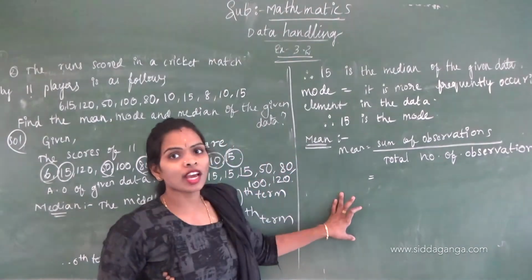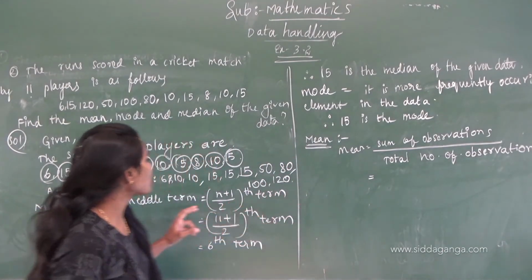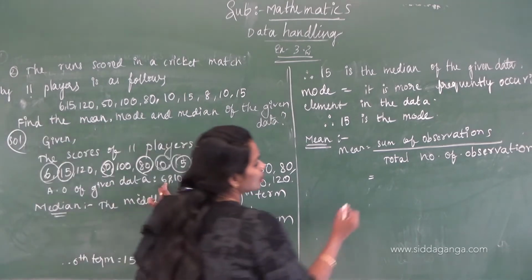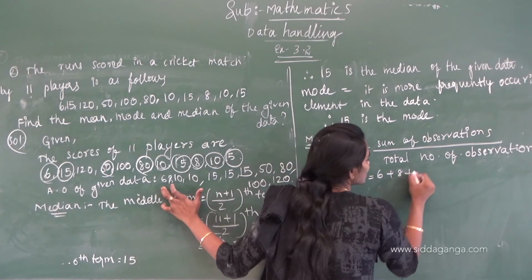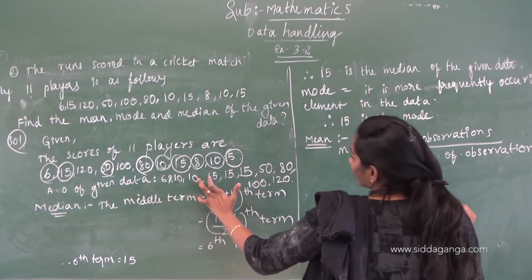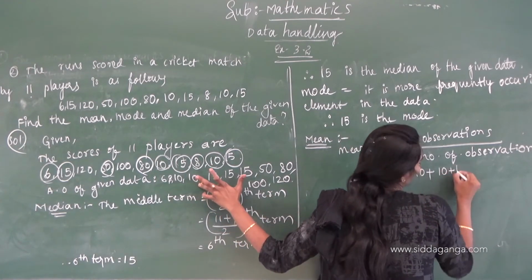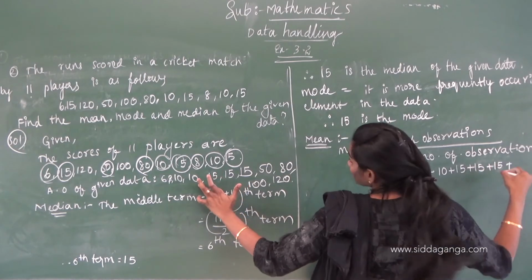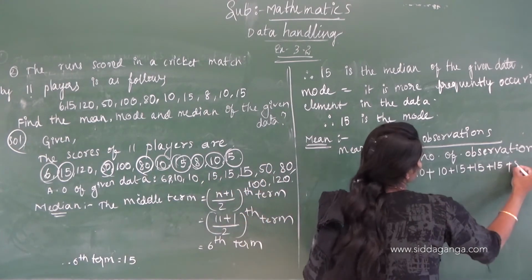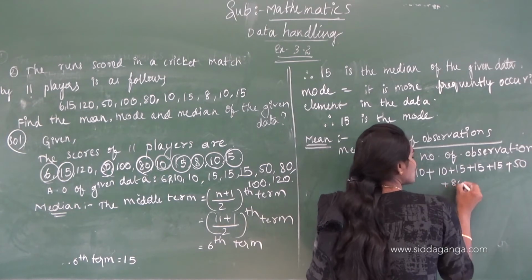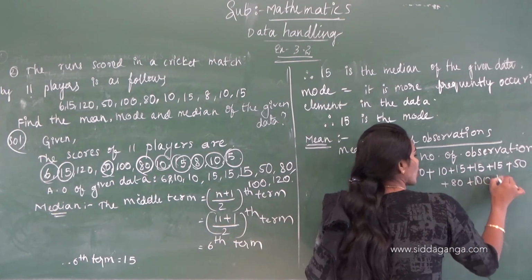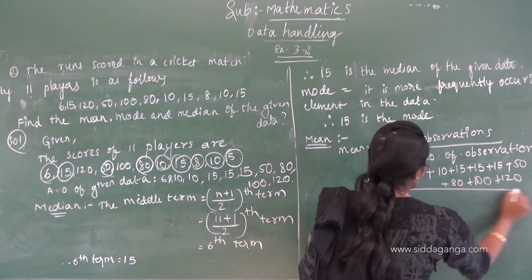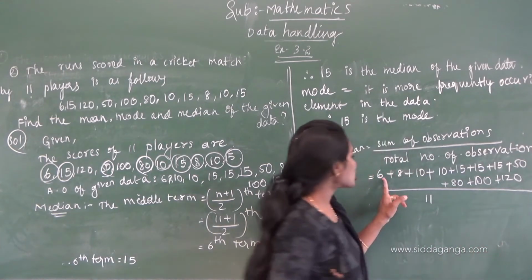Correct? The sum of the observations is just the sum of all of these: 6 plus 8 plus 10 plus 10 plus 15 plus 15 plus 15 plus 50 plus 80 plus 100 plus 120, divided by 11.